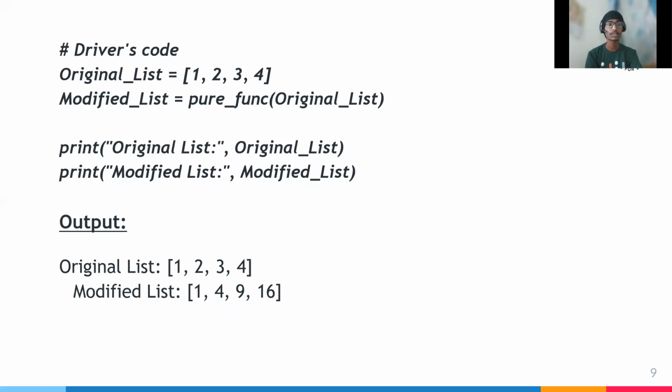Driver code. Original list is equal to 1, 2, 3, 4. Modified list is equal to pure function of the original list. Print original list, print modified list. Output: original list is 1 2 3 4, modified list is 1 4 9 16.